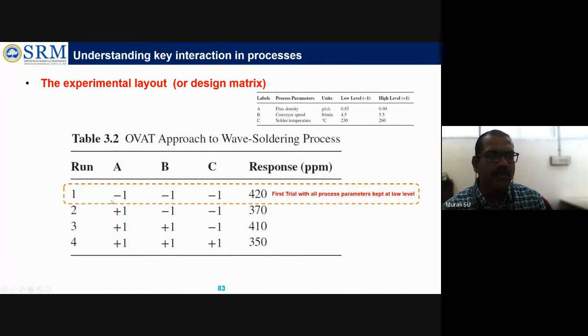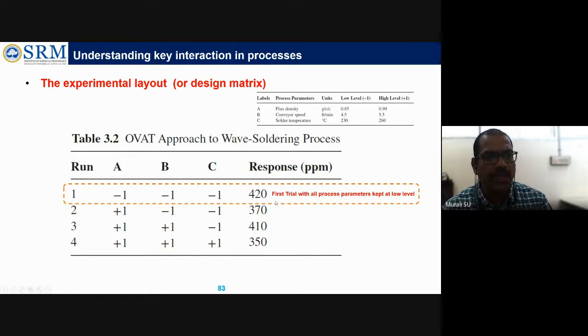Instead of giving all 0.85, 0.9, it is also fine. When you go with numerous data, people will basically highlight with some simple representation. For low level they gave -1, for high level +1. So at the initial stage, they set the baseline or low level data. For all the process parameters A, B, C, flux density, conveyor speed, and solder temperature, they kept the base level, -1, -1, -1. -1 means low level: 0.85, 4.5, and 230.